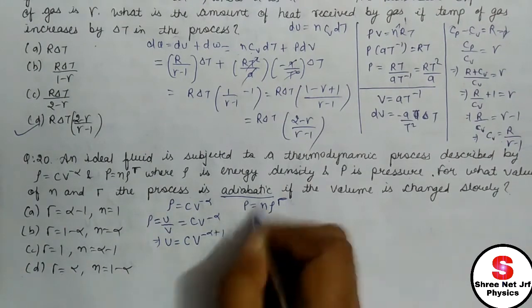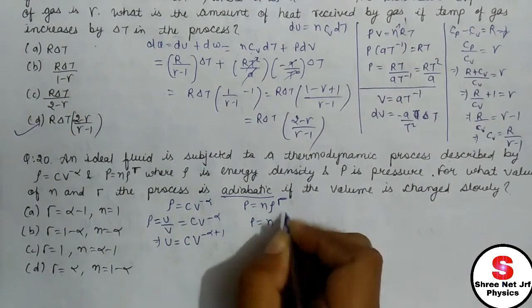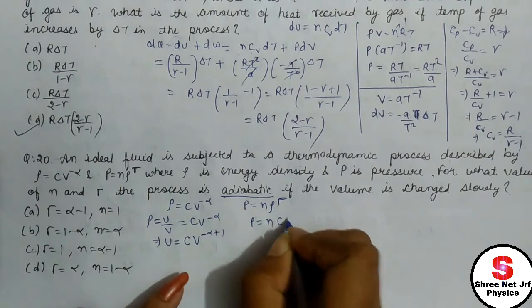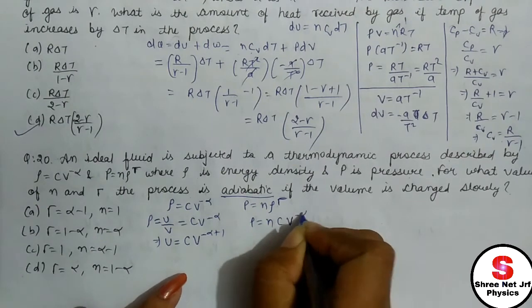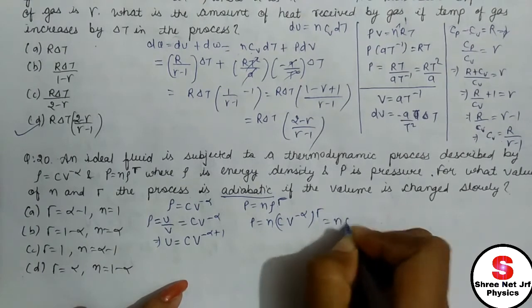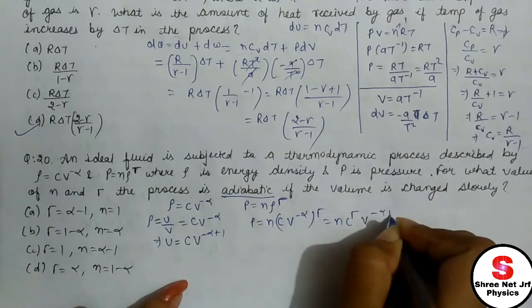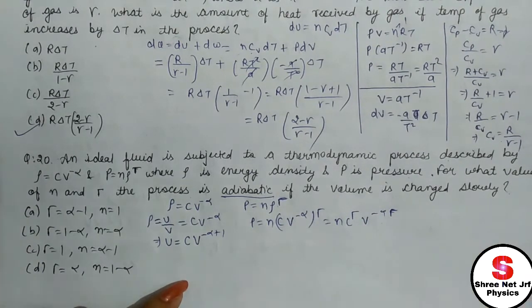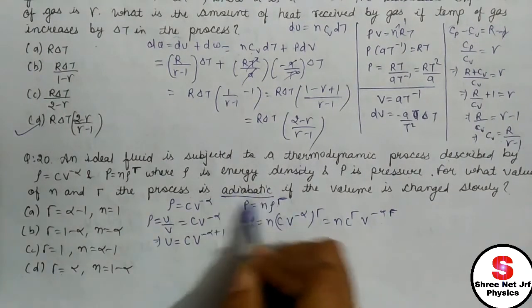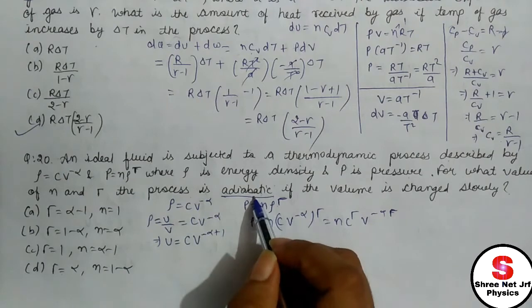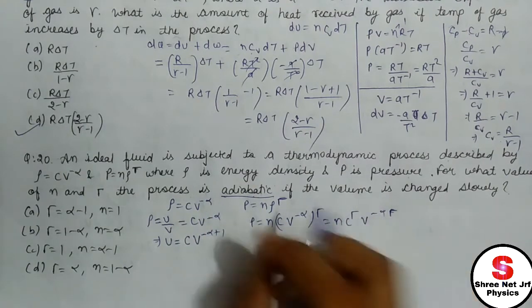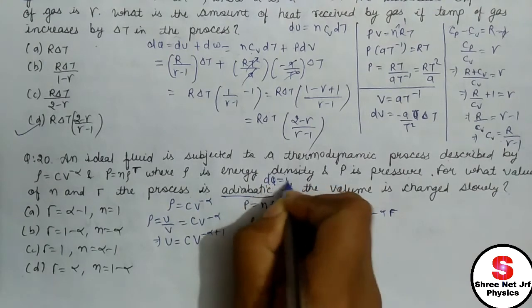Pressure P is this: P equals n rho to the power gamma. So C V to the power minus alpha, all to the power gamma, and C to the power gamma. All this is just calculation here. Now we can use the data given in the question. It is given that the process is adiabatic. Adiabatic means there is no change in the heat, that means dq is equal to 0.